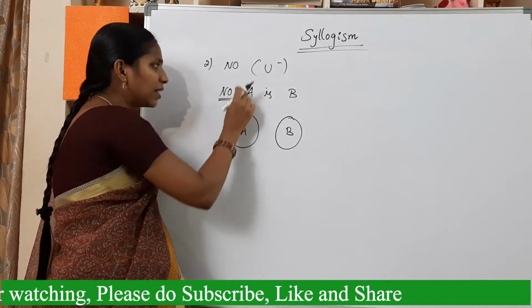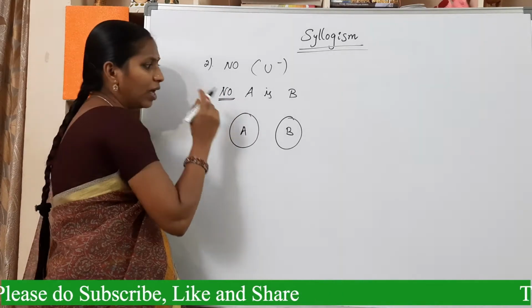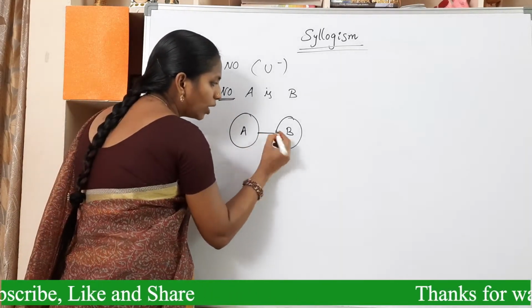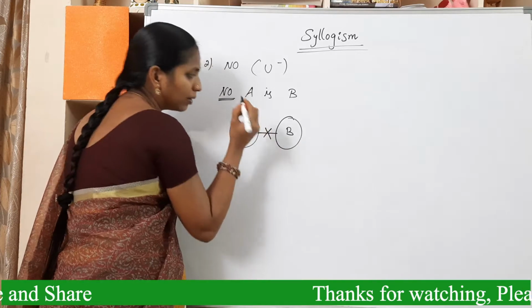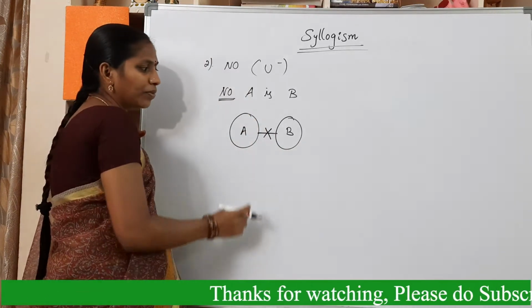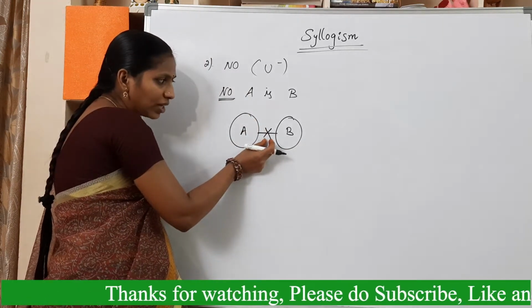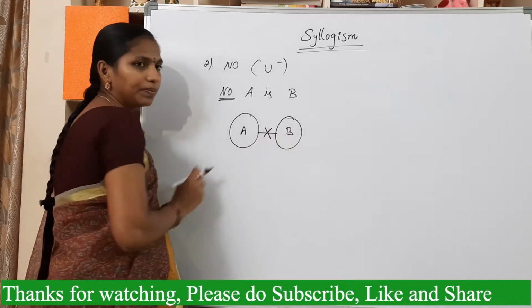So here there is a relation, that is a no relation. I want to indicate that no relation by using this symbol. There is a no relation between A and B.